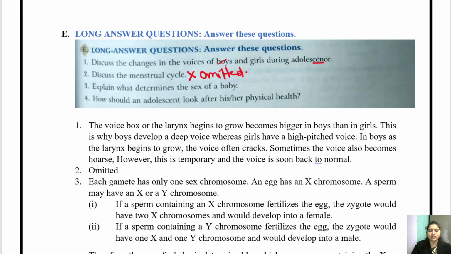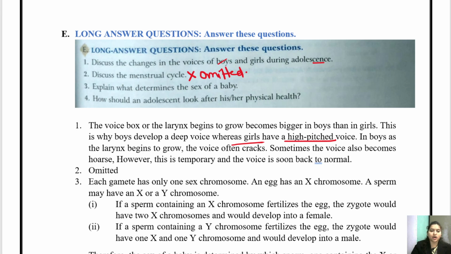So what happens in boys? The larynx grows, which is the Adam's apple. And girls have a high pitched voice. What happens to their voice? It becomes high pitched. Boys' voices have many cracks, and their larynx grows. So there are several changes in the case of boys.